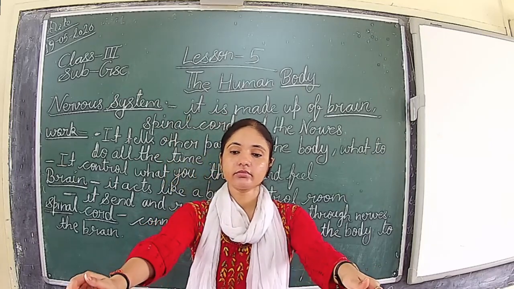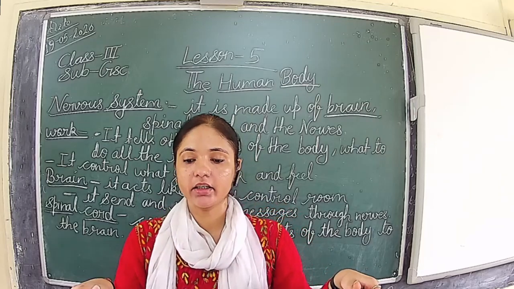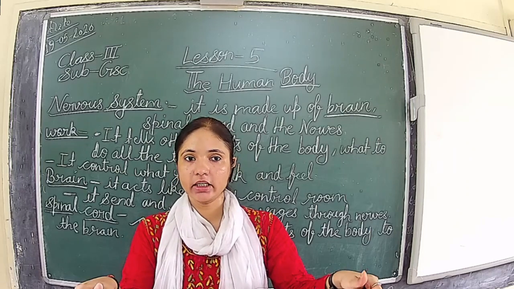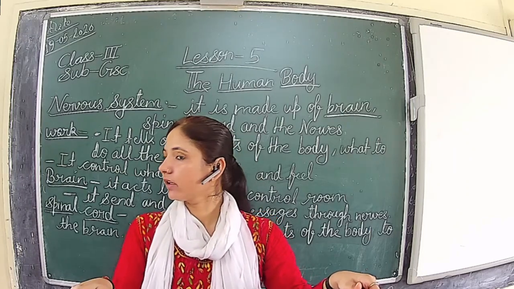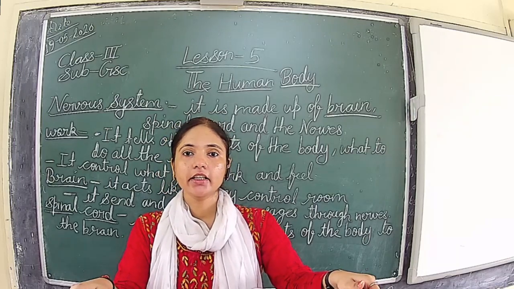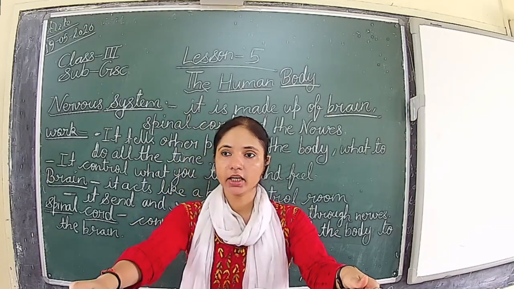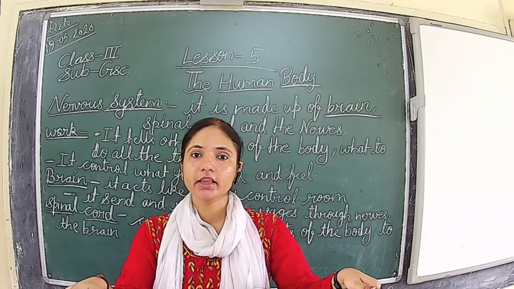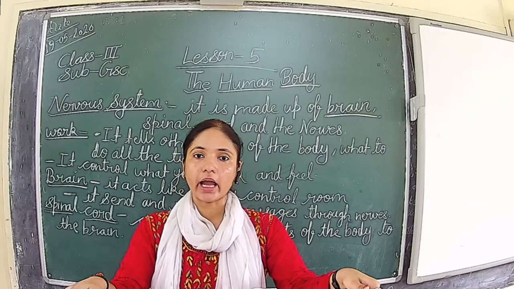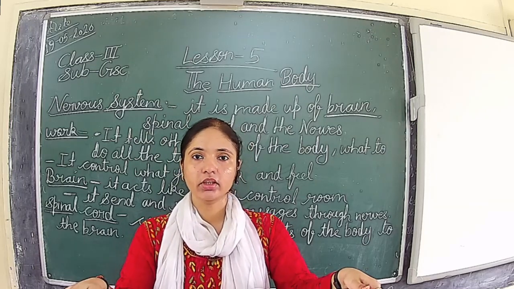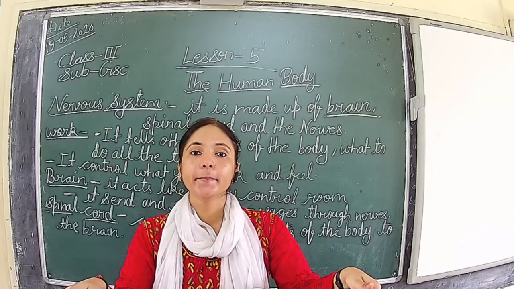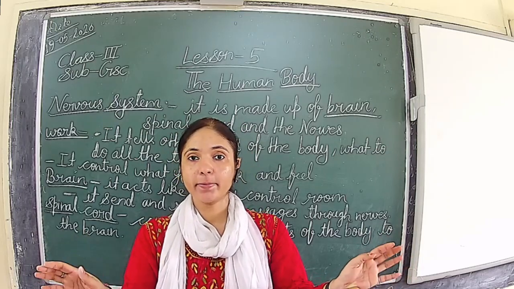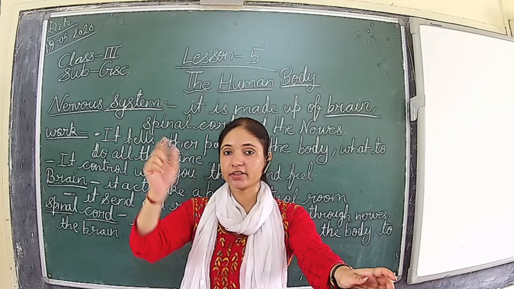So this is how the brain is controlling our work. Already at the start we have seen it controls what we think, feel, and what we do all the time. What we think, what we do, and how we do it are all controlled by the brain only. Everything we do, what our body parts do, is governed and directed by our brain.